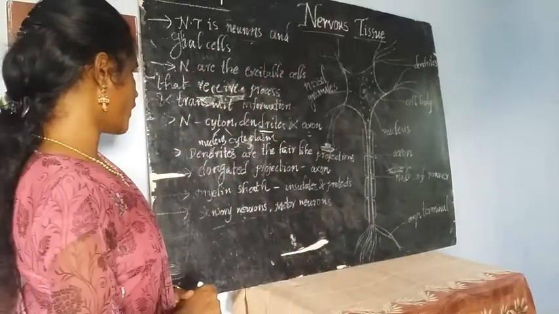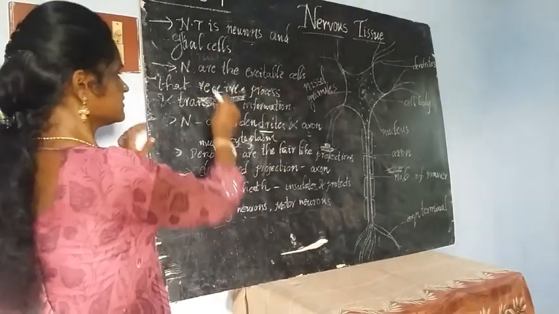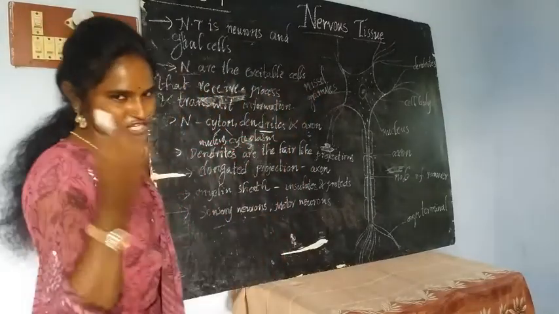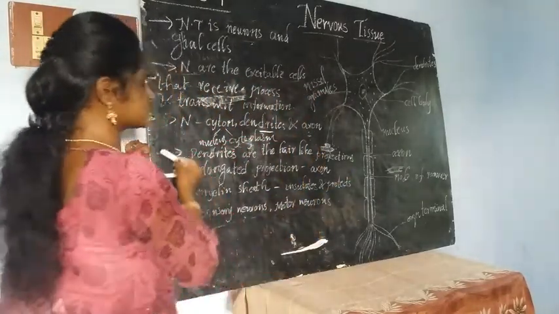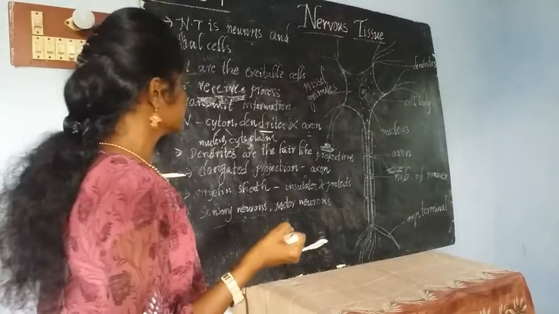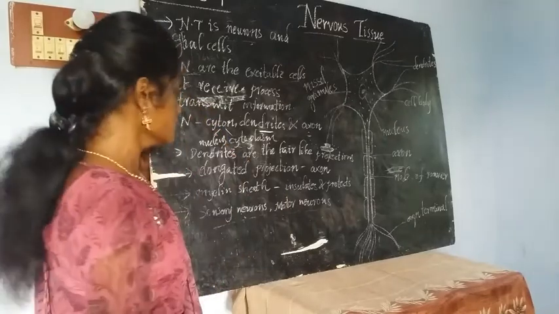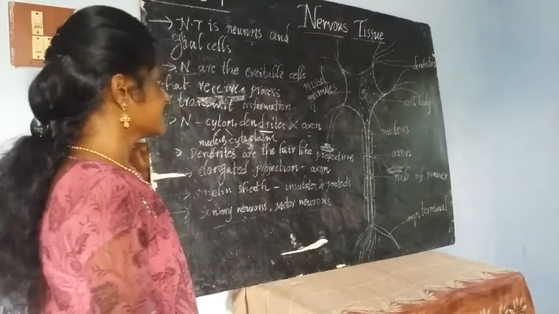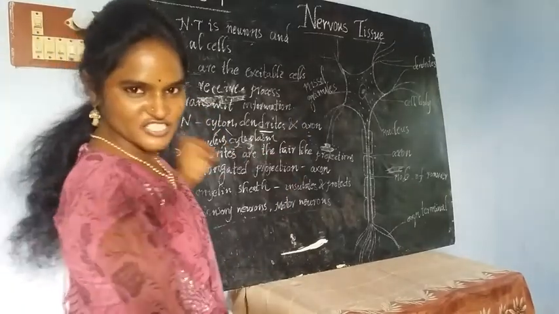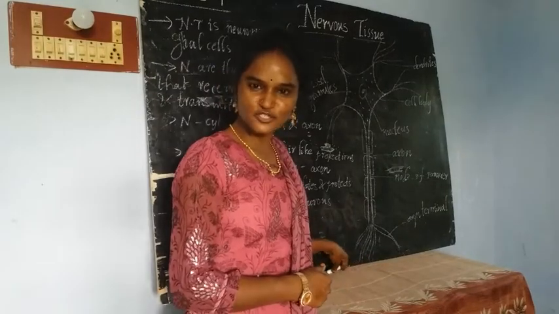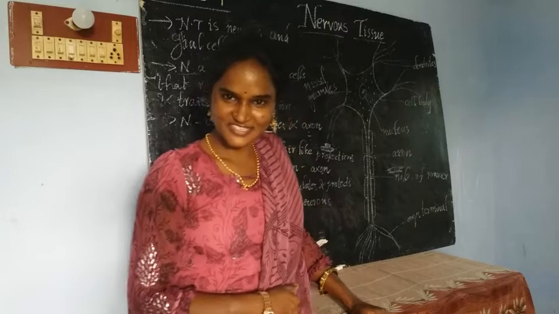It is very important to remember that neurons are excitable cells that receive, process and transmit information throughout our body. Okay, this is about nervous tissue. I think you understand well, and I hope today's class was interesting.